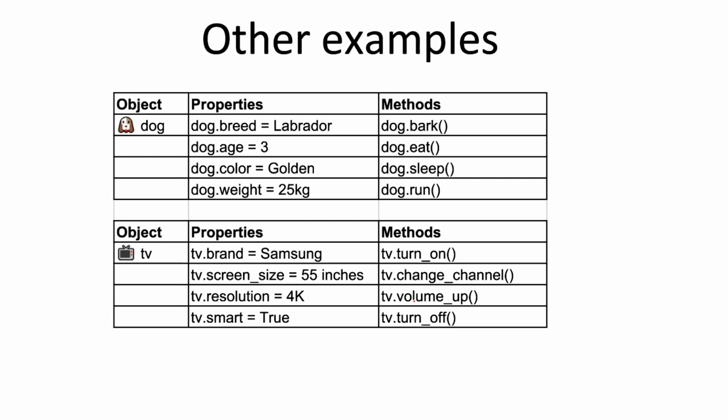Now let me show you some other examples. For example, a dog. A dog has breed, age, color, weight, right? So it has some methods like bark, eat, sleep, run, right? So a dog is your object, right? Similarly, you can say TV. TV properties like brand, screen size, resolution, smart or not. You can turn on the TV, change channel, volume up, turn off. One more you can add, volume down.